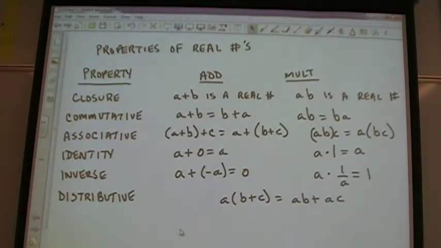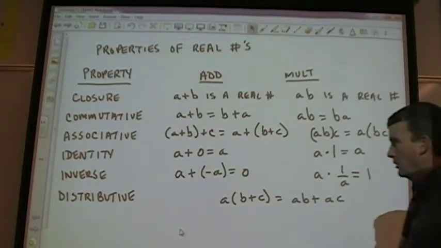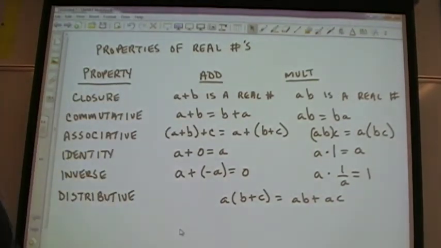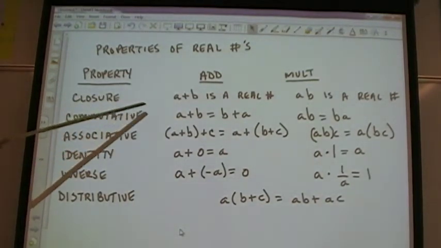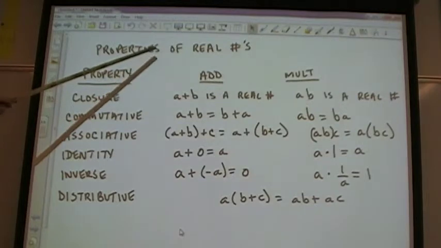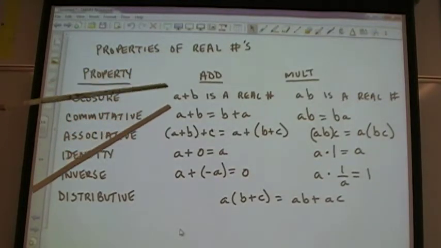All right, let's talk through this as you write it down. And again, we'll come back to it if we need to. Properties of real numbers. You've all seen this. We'll pretty much go over it at the beginning of every math course. The closure property of addition is saying, and remember, this is properties of real numbers.